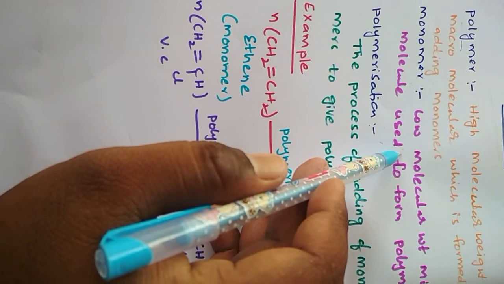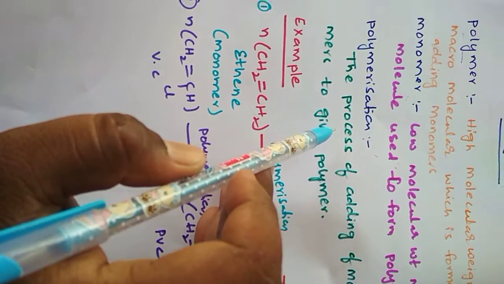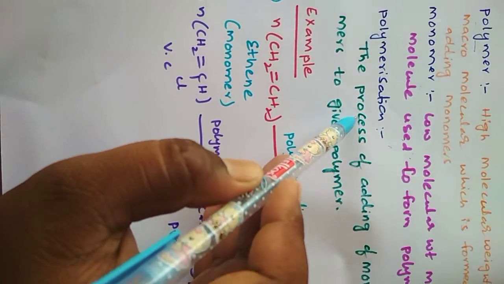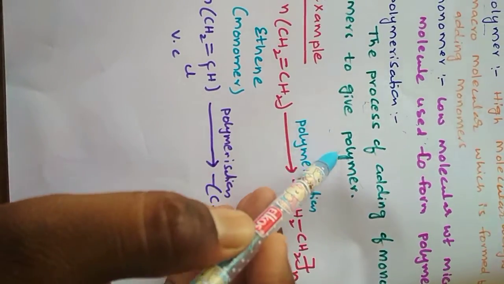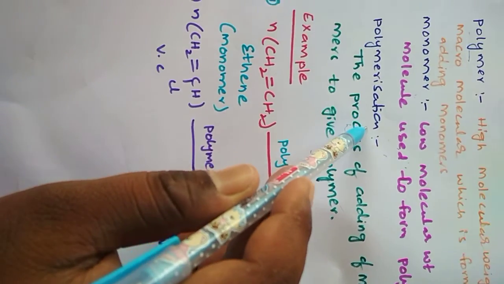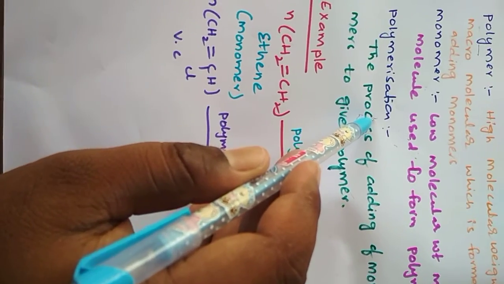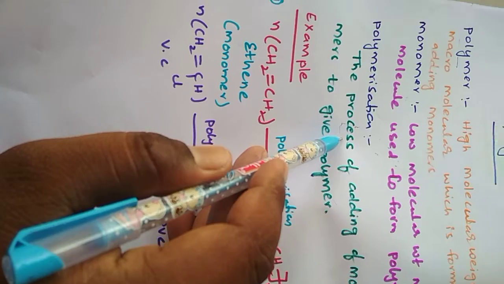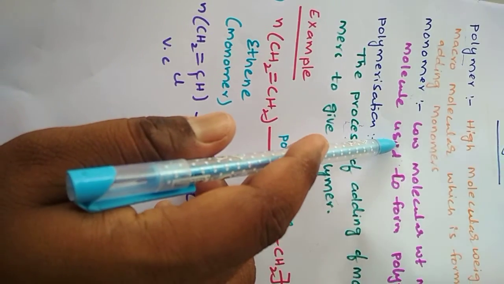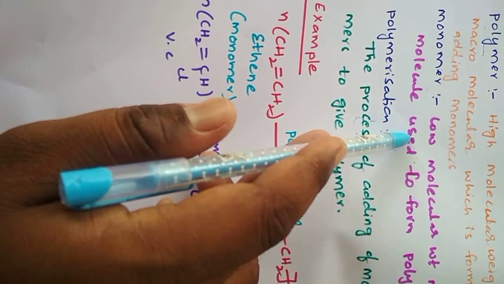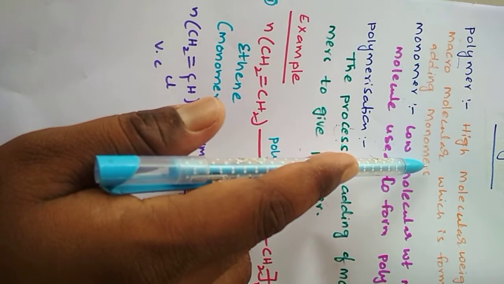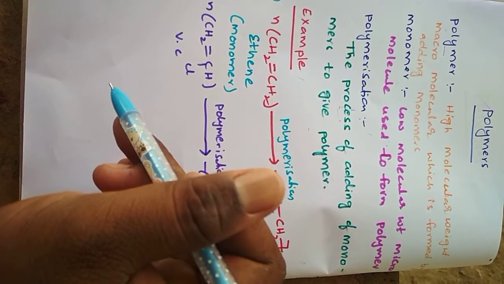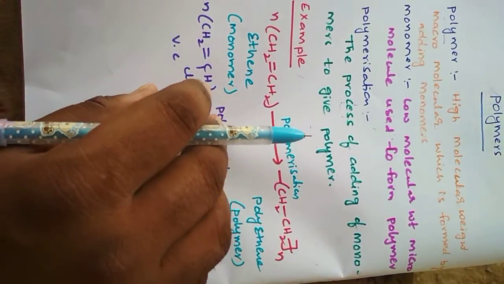Okay, and next, polymerization. Polymers are formed by adding of monomers, and that process of adding monomers to give polymer is called polymerization. So polymers are formed by polymerization, and the single unit which is used to form the polymer is called the monomer. Monomers combine together to give the polymer. So a single unit is called the monomer, and a huge molecule is called the polymer.